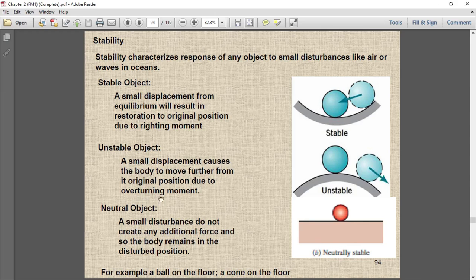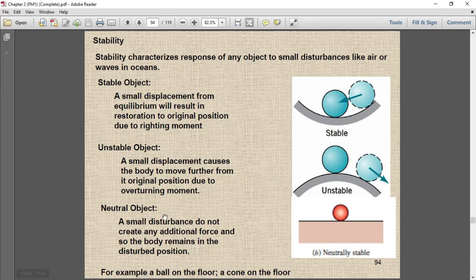Unstable objects: a small displacement causes the body to move further from its original position due to overturning moment. So in this case, if I give a small disturbance, what will happen? The body will go farther away and it will never be able to come back to its original position, because of this overturning moment. So this is the unstable condition or unstable objects.